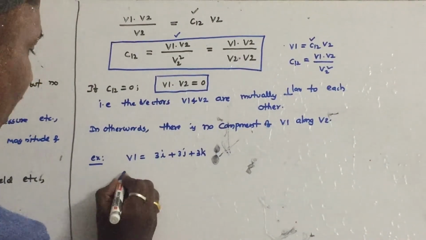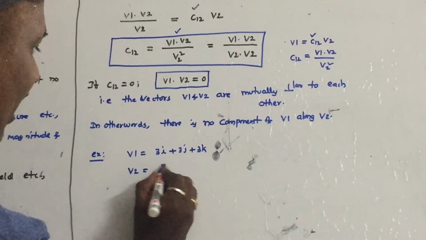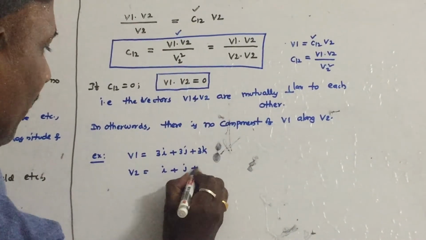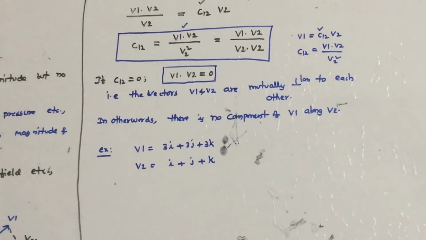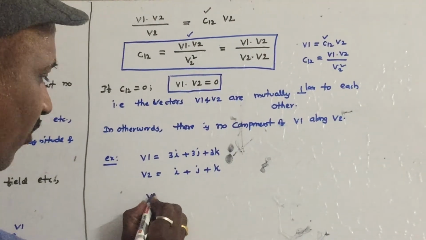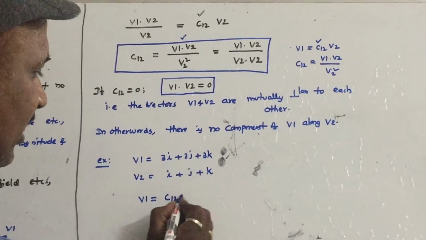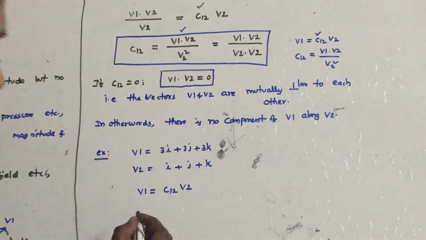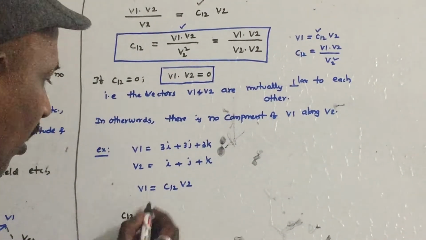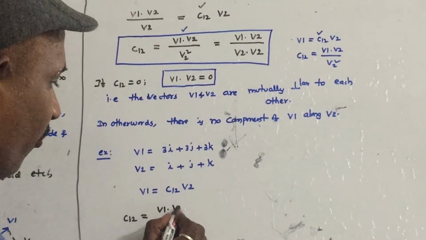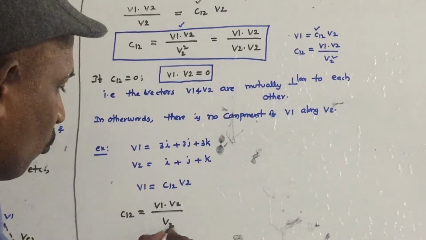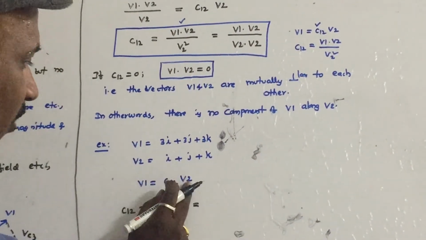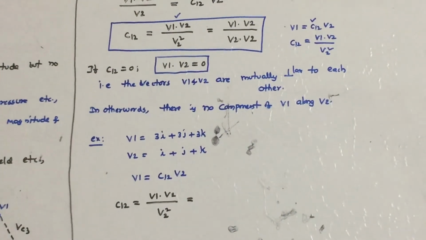Let us take the V2 vector as i plus j plus k. What is our condition? V1 is equal to C12 into V2. What is the C12 formula? Very simple formula: V1 dot V2 by V2 square.